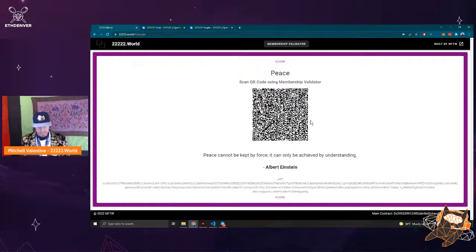So the way this works is this QR code contains this JWT, a token that Lit generates that we can use as a decentralized authentication tool. So we can validate that this MetaMask address actually does own that purple token, and that's done through some access control proofs that we already set up in advance. So the user comes along and generates this QR code. Now somebody can validate that another person owns this token.